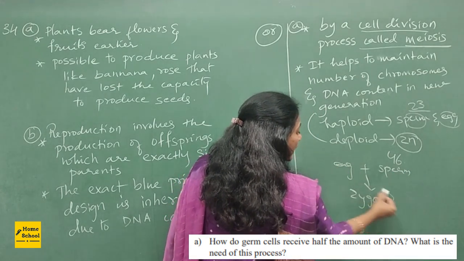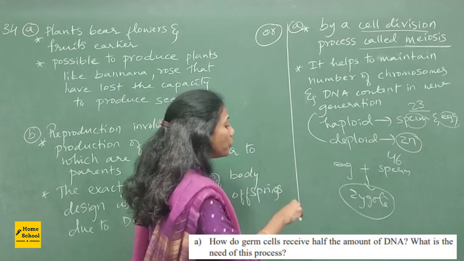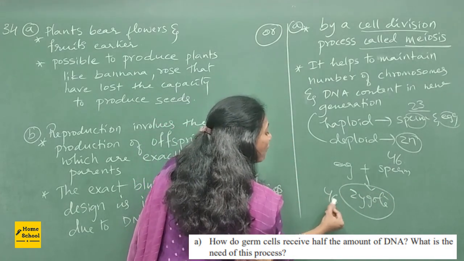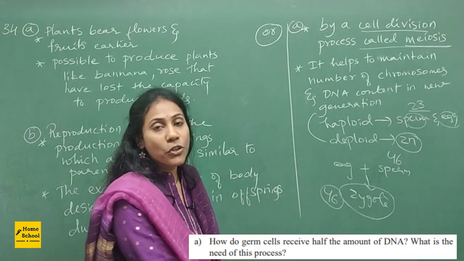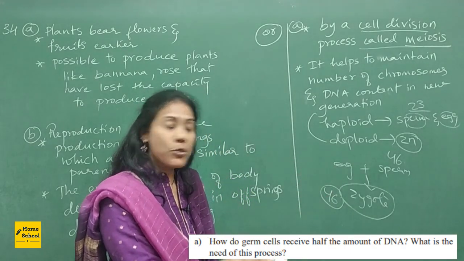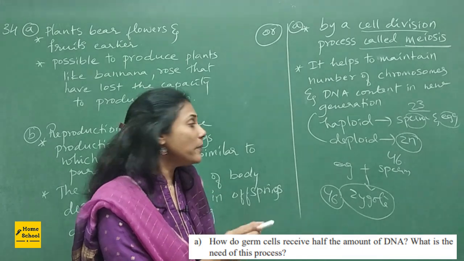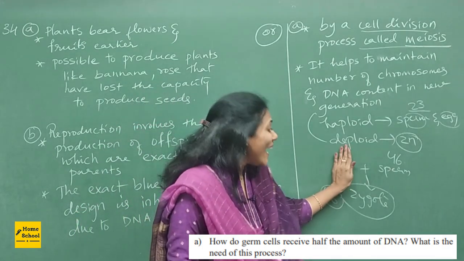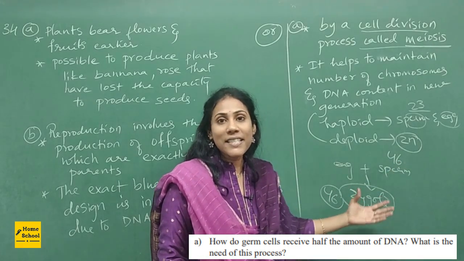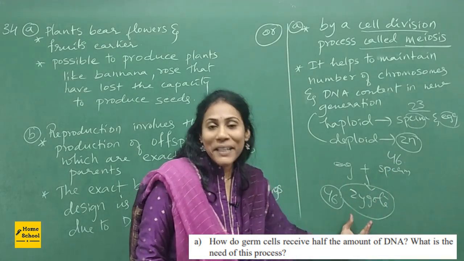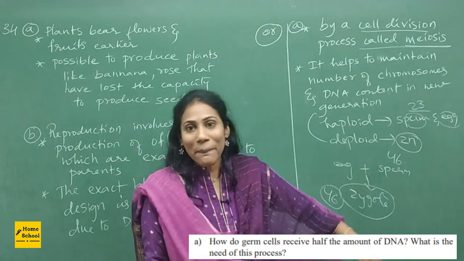So the zygote, if it has to behave as a human being, it should also have 46 chromosomes, isn't it? So our future generation also must contain 46 chromosomes. Only then you can call them humans. So if egg had 46 and sperm had 46, then the 46 chromosomes will not be maintained in the future generation. It becomes double, right?